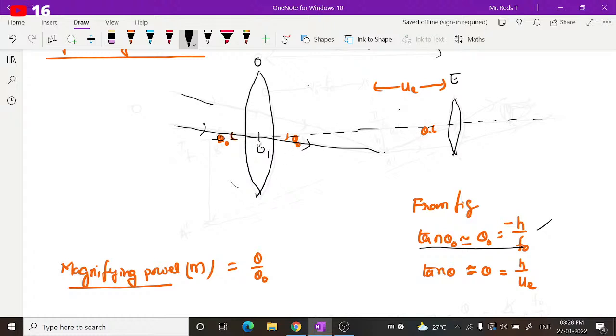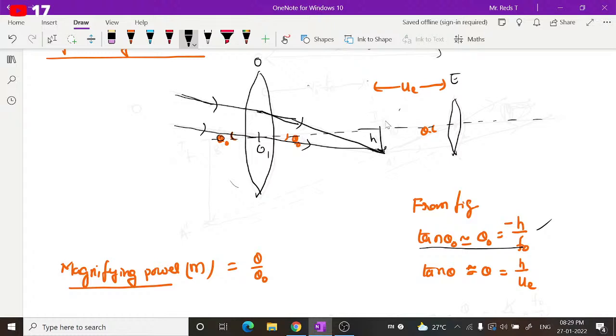And the light ray passing parallel to this, after refraction it will bend and meet at this point called the focus.